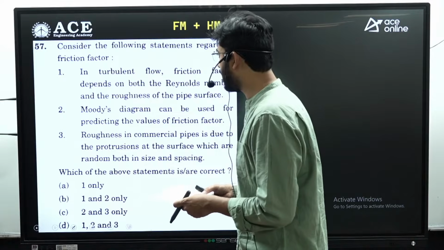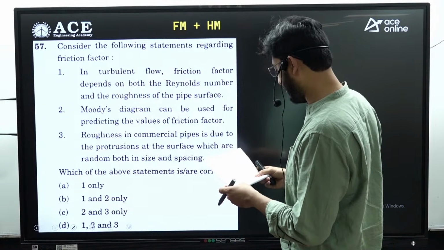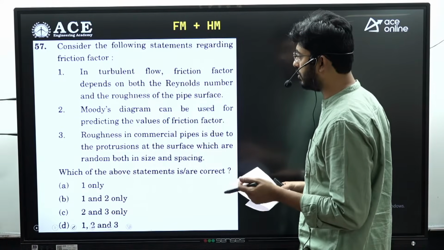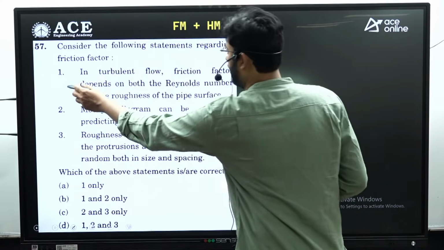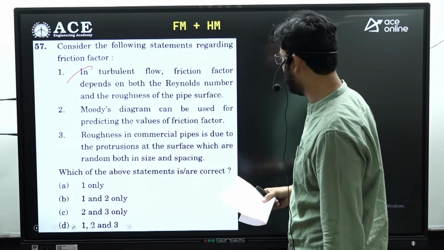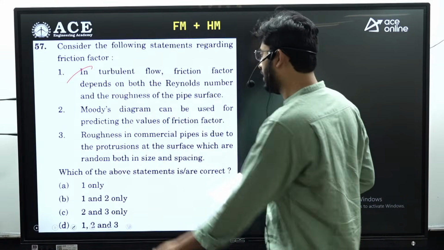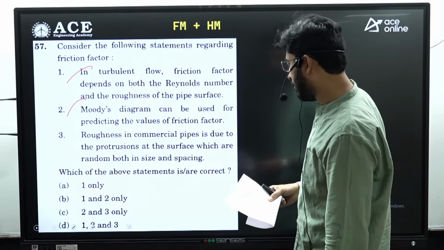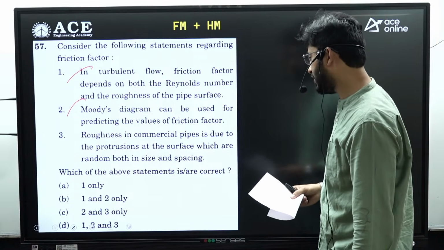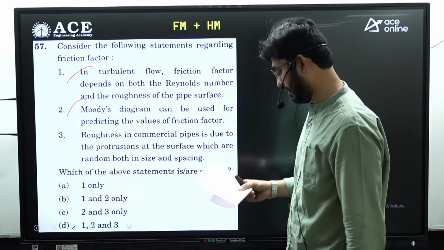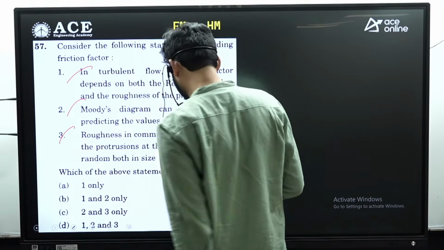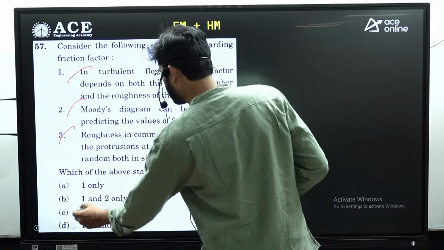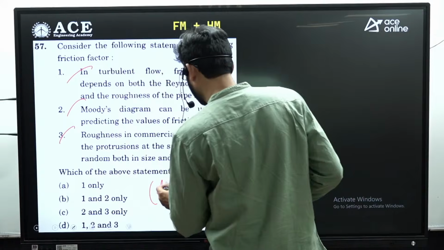Consider the following statements regarding the friction factor. So for 57th, that is the turbulent flow friction factor depends on both Reynolds number and the roughness of the pipe. This is correct statement. And next is Moody's diagram can be used for predicting the values of friction factor. Yes, even this is a correct statement. And roughness in the commercial pipe is due to the protrusions at the surface which are random both in size and spacing. So all of these statements are correct. That is 57th, option D is the answer.